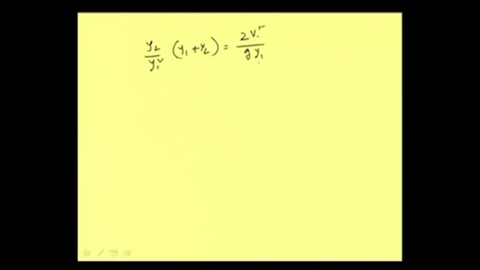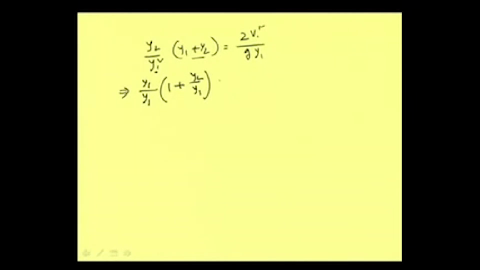Then starting from this expression, our basic intention is to have it in this form, that is y2 by y1. Another y1, if I take this inside this bracket, then I will be getting 1 plus y2 by y1.